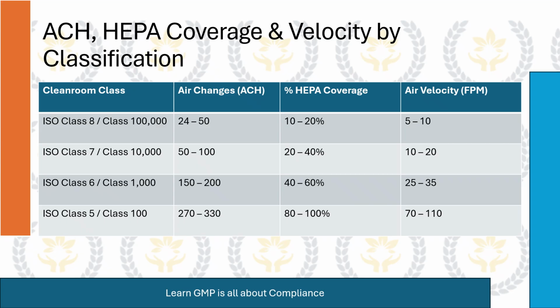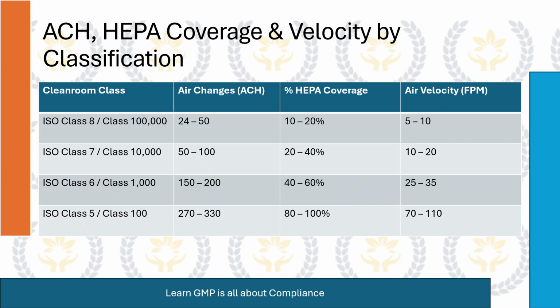Cleanroom class. ISO Class 7/Class 10,000. Air changes, ACH. 50 to 100. HEPA coverage. 20 to 40%. Air velocity, FPM. 10 to 20.